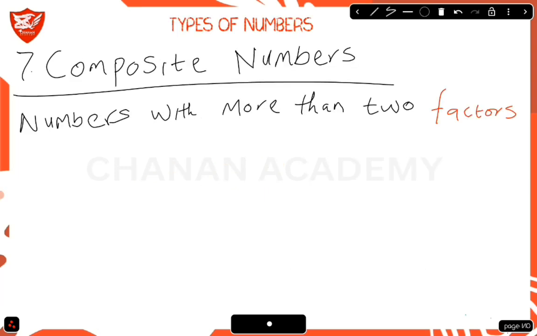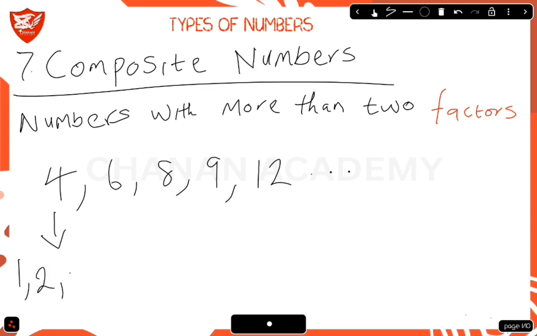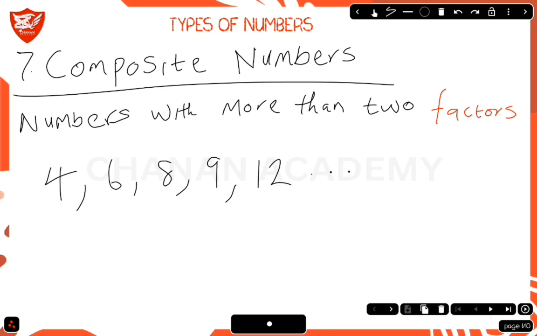The next number we're talking about is a composite number. These are numbers with more than 2 factors, such as 4, 6, 8, 9, 12, and so on. These numbers have more than 2 factors. For example, the factors of 4 are 1, 2, 4. So their factors are more than 2. Alright, let's talk about the next one.